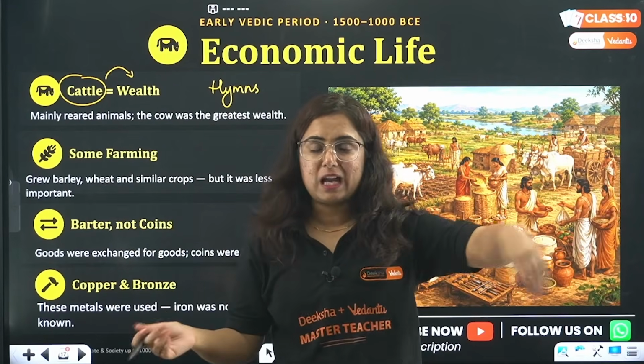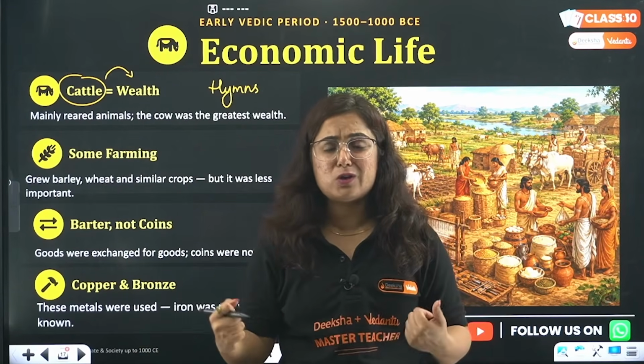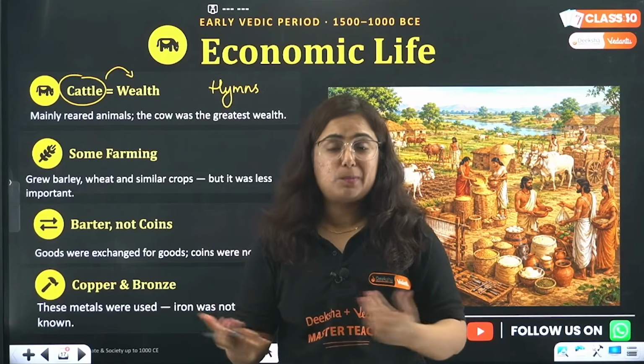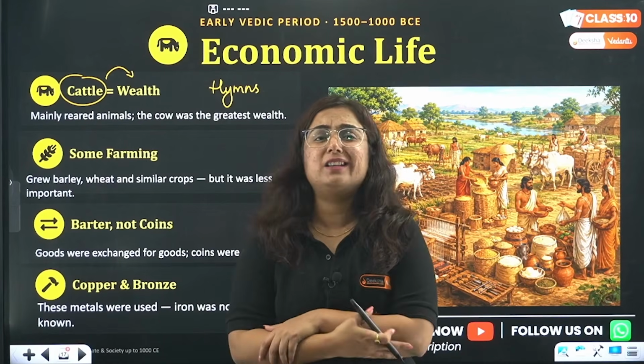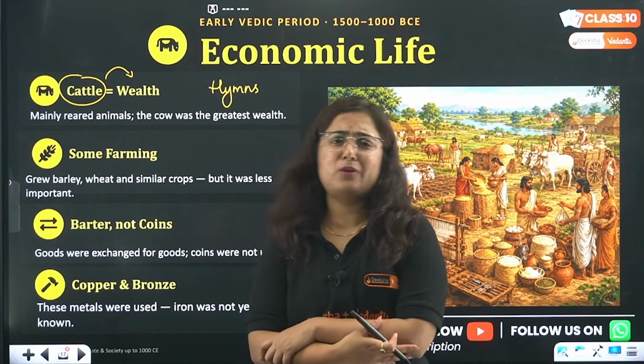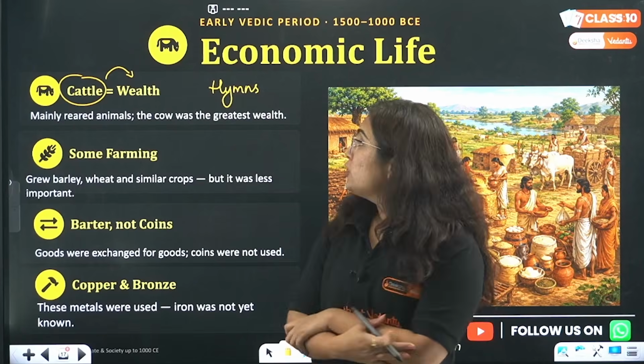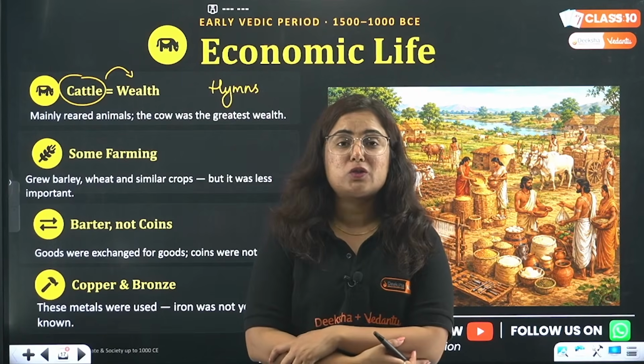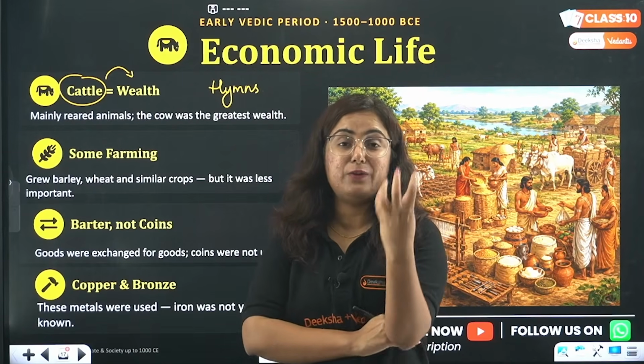They are doing farming. Now in farming, they need cattle also for animal husbandry, milk products, as well as to take care of them, to protect them from wild animals and all. So rearing of animals was also done. So cattle was considered as wealth.